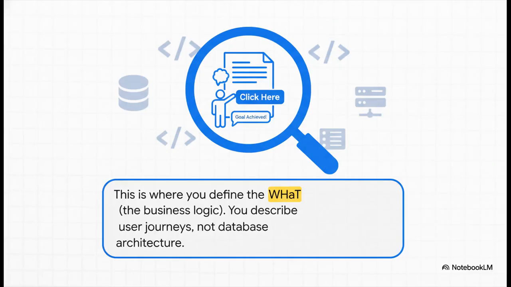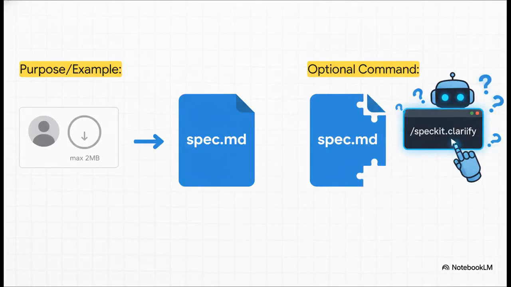All right, on to phase 2, specify. Now that our laws of physics are set, we define the actual intent. This phase is so important because it forces you to think like a user. This is all about the what and the why, the business logic, not the how it gets built. So you just describe the feature in plain English, just like you were writing a user story. The AI takes that and generates a formal spec.md file.